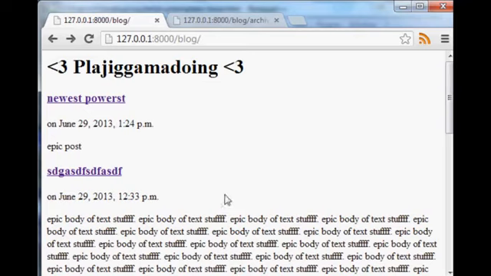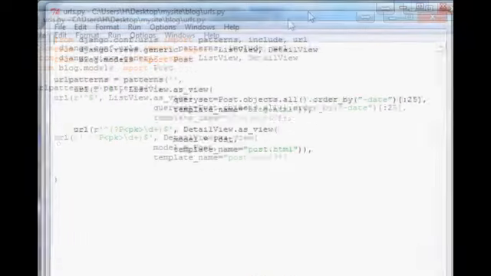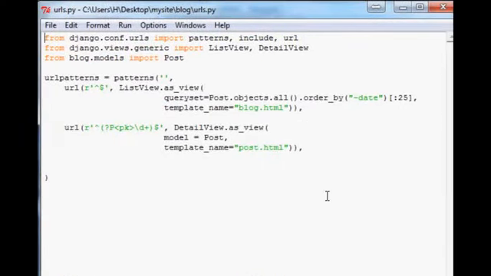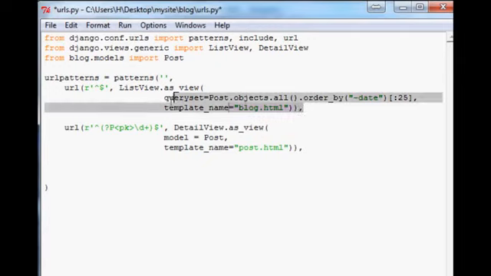In order to do that, we want to make archives and we want to make templates. To do that, we go to blog and then open up the urls.py file. You see we have this right here. The home page already has information on it, like the last 25 posts or whatnot. But let's make just straight up archives. Both archives and latest news we'll make as a list view.